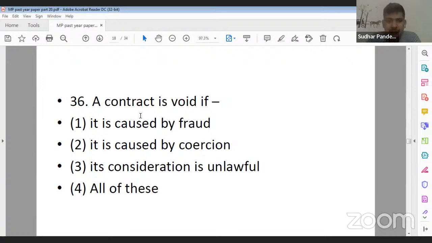If you people are aware, a contract caused by fraud, undue influence, mistake, misrepresentation, or coercion, all these contracts are voidable, not void, at the option of the aggrieved party. And if you read section 23 of the Indian Contract Act, it simply says that if the consideration is unlawful, then the contract is void. Even under section 10 the same thing has been discussed. So its correct answer is option 3, right?